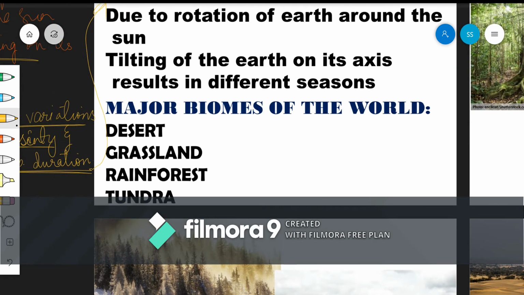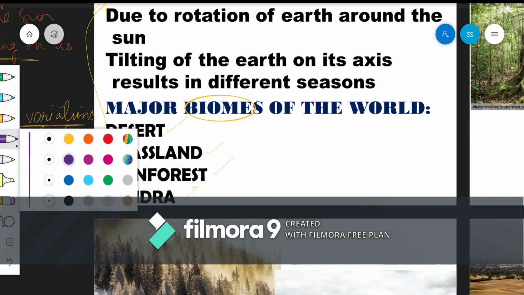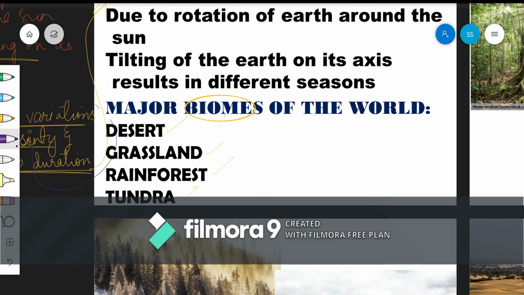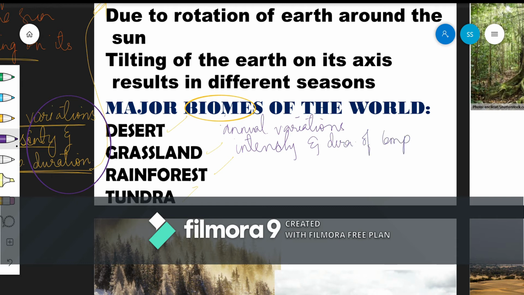Now we have the different biomes of the world. I have already discussed it. It includes desert, grassland, rainforest, tundra. Now why are biomes formed? Biomes are formed because of two different reasons. The first reason is annual variations in intensity and duration of temperature.